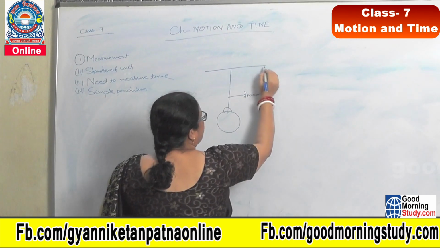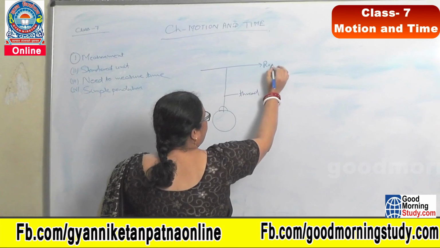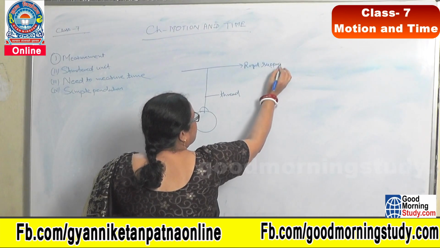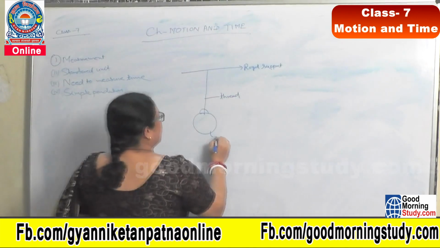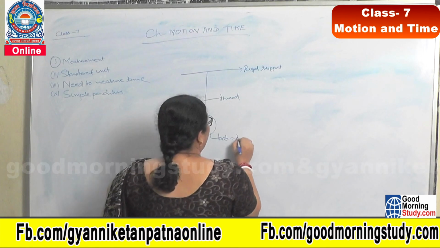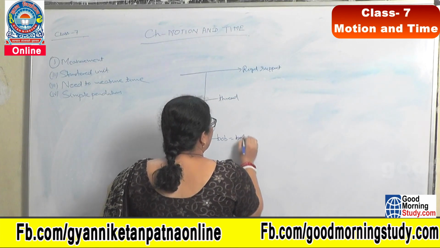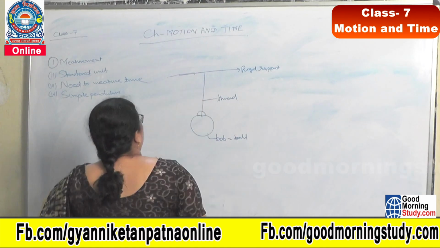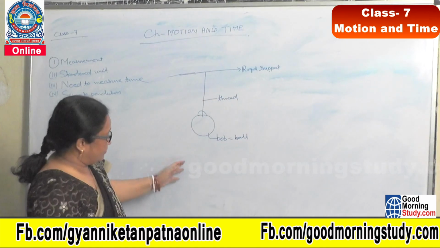This is the thread, this is the rigid support, this is a heavy metallic ball, or we can also say bob. This is our simple pendulum.